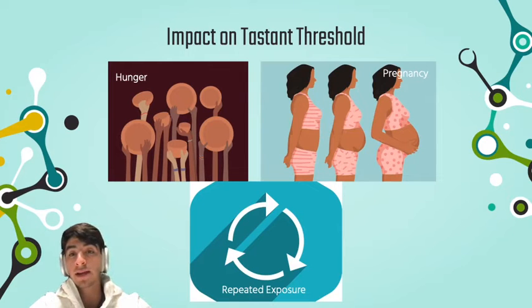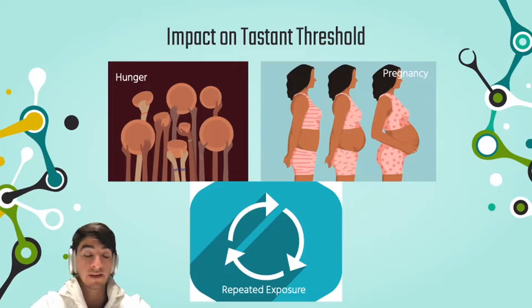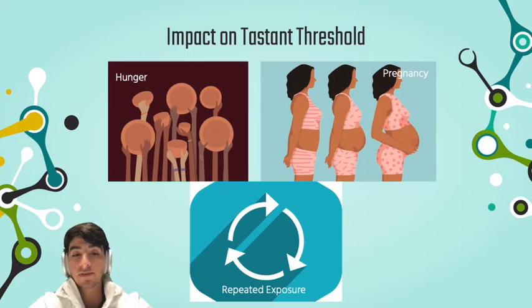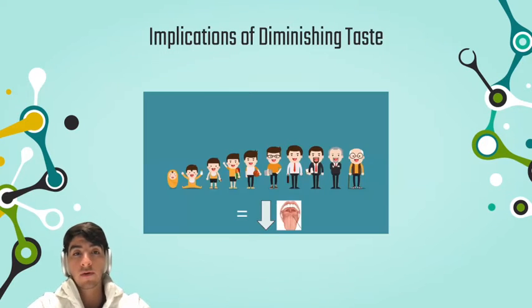On the other hand, when we have pregnancy, we have a decreased sensitivity towards sugar and an increased sensitivity towards bitterness, and this is modulated by hormonal changes. Lastly, we also have repeated exposure. If you eat the same food over and over again and you don't like it, it won't particularly change your liking of it, because this is something we'll touch on later. But it does affect the receptor sensitivity, as some research has found, because repeated exposure desensitizes some of the receptors to the tastants. So, let's move forward.